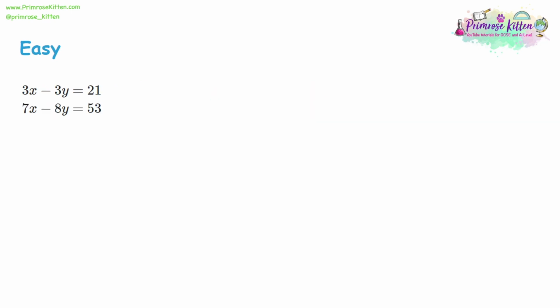Now, our next example is a little bit more difficult because we can see the x's and the y's don't have the same coefficient, but then how do we make them be the same? How can we multiply 3x to go up to 7x? How can we multiply 3y to go up to 8y? There's no nice simple multiplication we can do here. So we need to use a different technique.